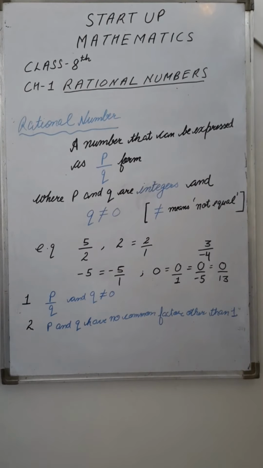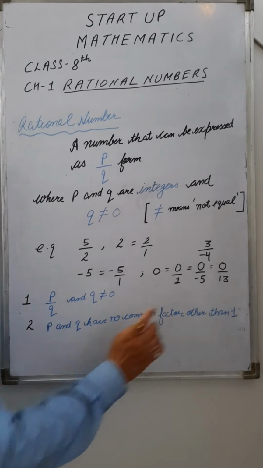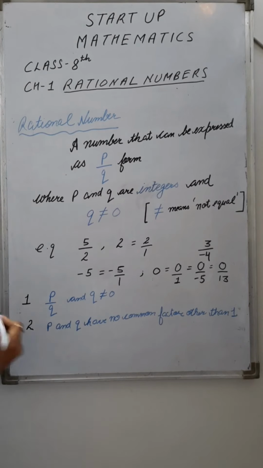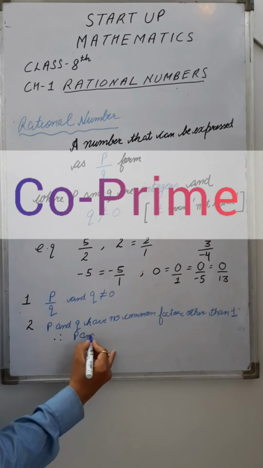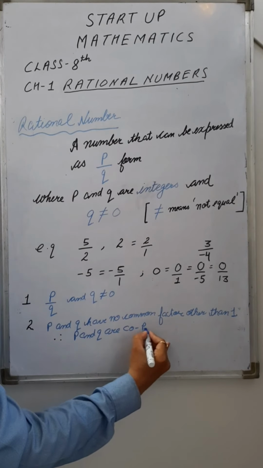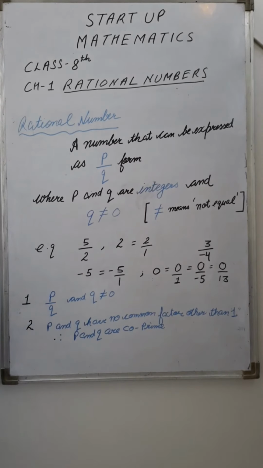The integers p and q that we are talking about have no common factor. No common factor means they have no common divisor other than 1. Therefore, p and q should be co-prime numbers. Which numbers are co-prime? Those which have only one as their common factor. Such numbers are known as co-prime.